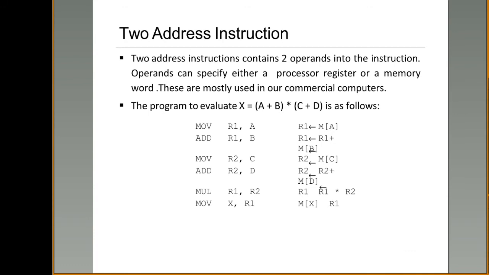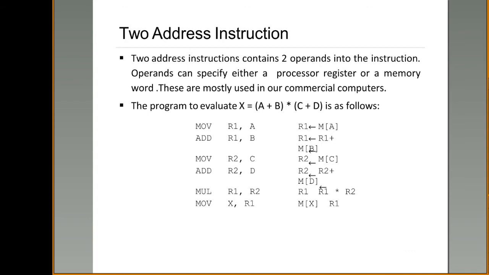Next, this A in R1 has to be added to B. A should be added to the content present at memory location B. Now, the second instruction I can write as add R1 comma B, which means that R1 is added to M of B. So R1 plus M of B will give you A plus B, because R1 contains M of A. So A plus B is added and you are storing the result back into R1.